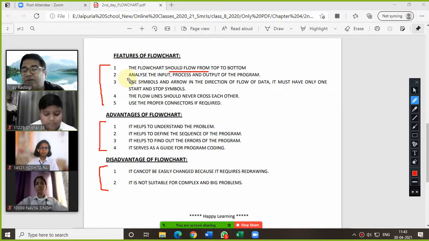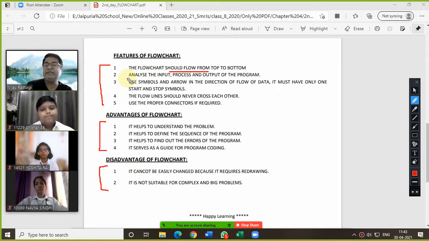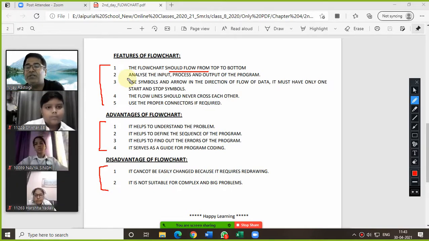Now the second feature is analyze the input, the process and the output of the program. Whatever question you are getting for drawing the flow chart, you need to understand what we are supposed to do in that one. Like in the algo, the first step was start and the last step is always stop. So in the flow chart also, the first symbol must be start and the last symbol must be stop. This is a very common thing. According to the algo, you need to draw the flow chart step by step.